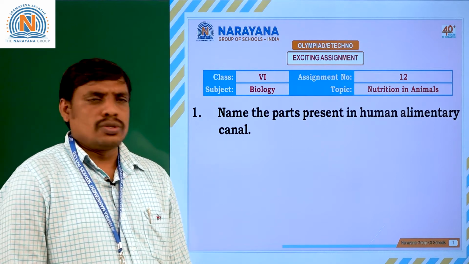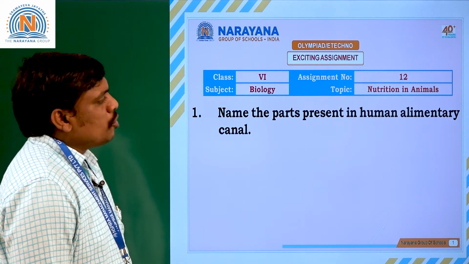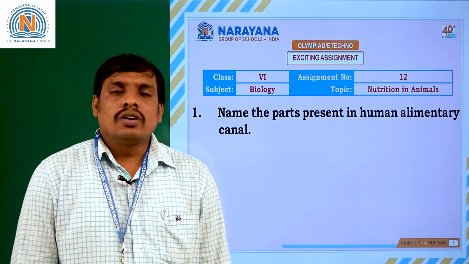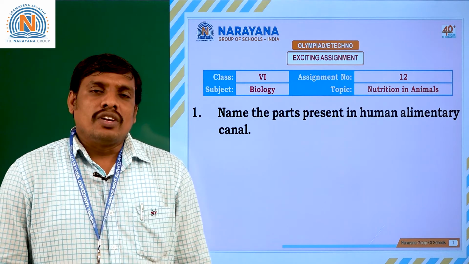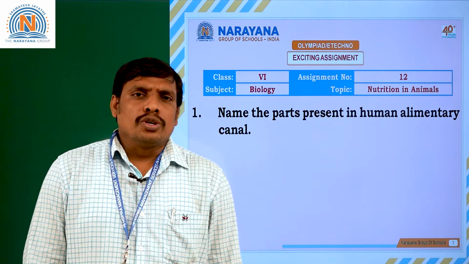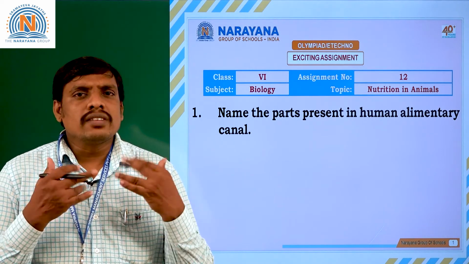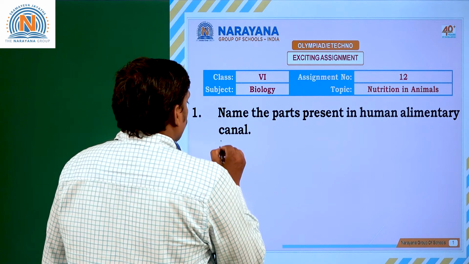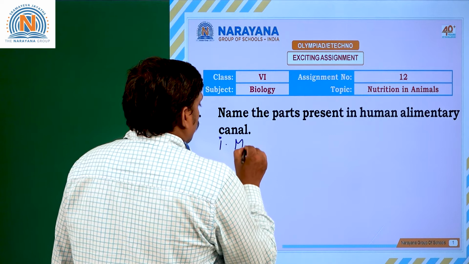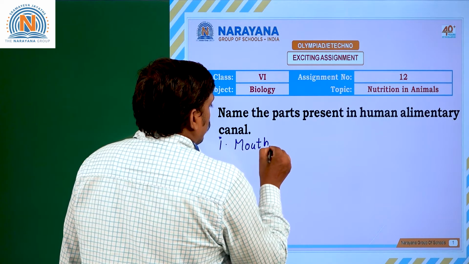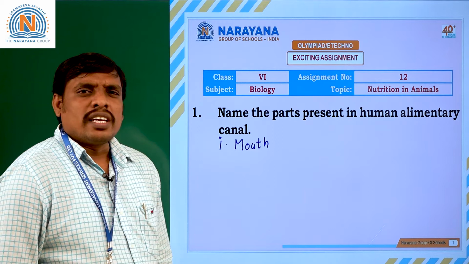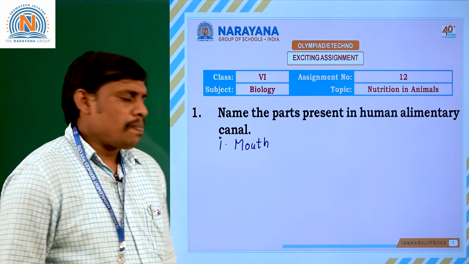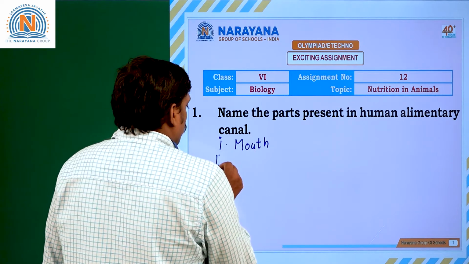Let us see the first question, students. Name the parts present in the human elementary canal. What are the major parts of the human elementary canal? Imagine yourself, whenever you are learning about the human elementary canal, that it starts with the mouth. The mouth contains various structures like teeth, tongue, etc. Next, the second part of the human elementary canal,